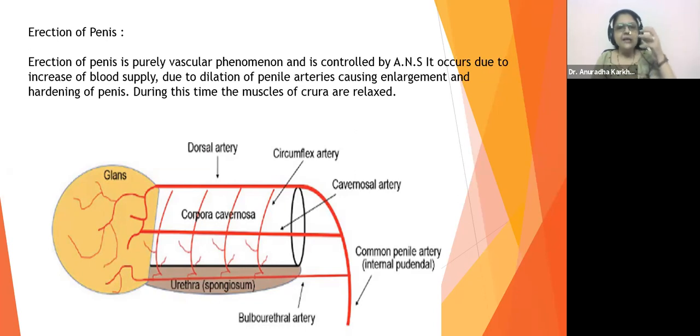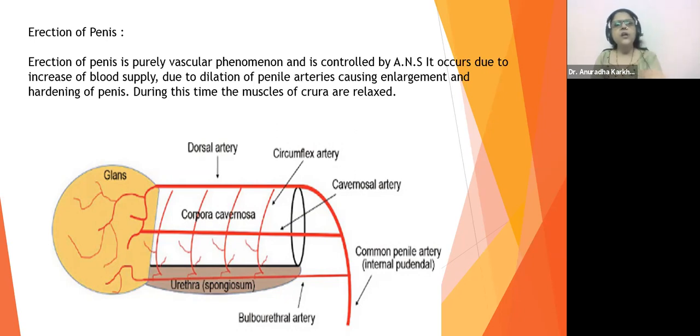So these sinuses would be filled with blood, due to which the entire organ is going to become turgid. The cavities were empty, so they were flaccid. Once the blood gushes inside those cavities and fills them up, they'll become turgid. This turgidity is called erection.